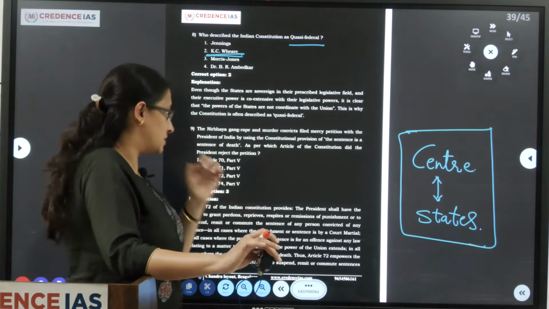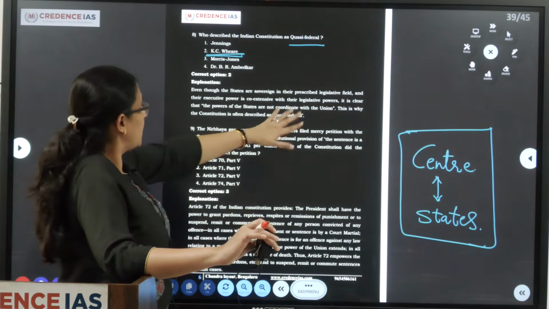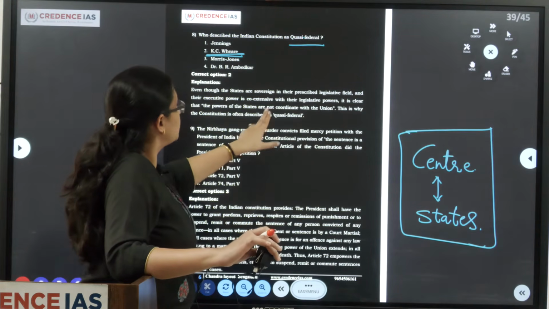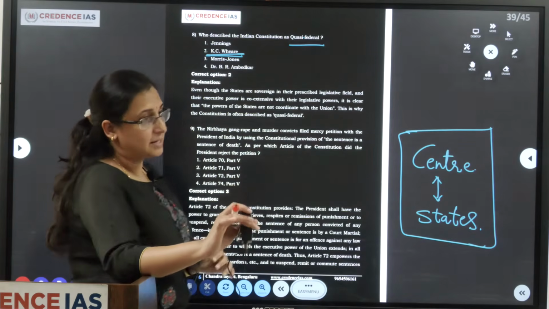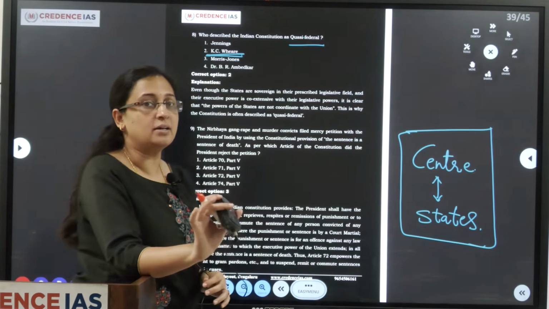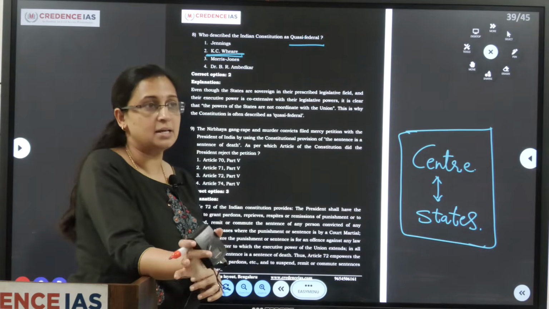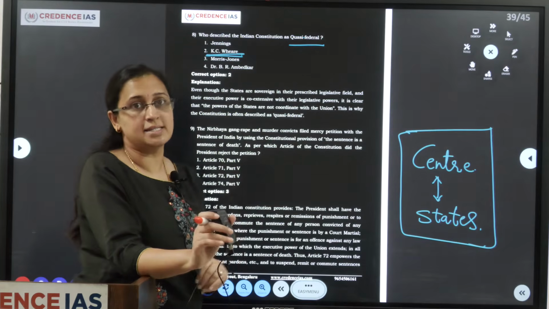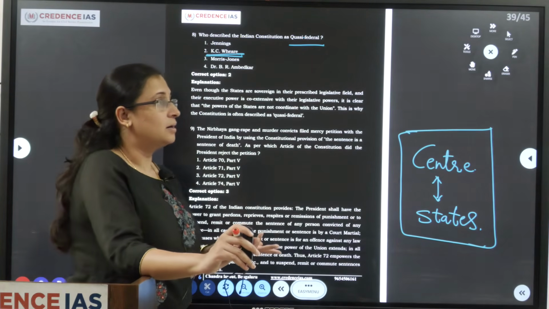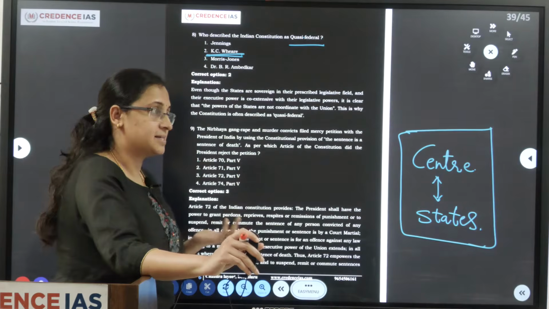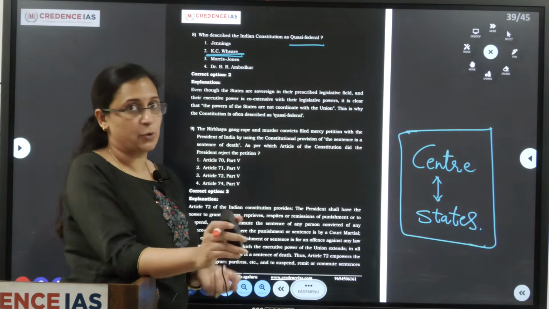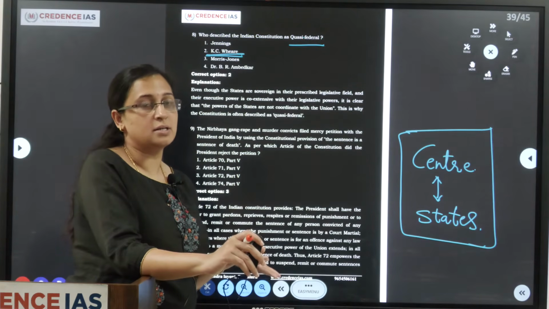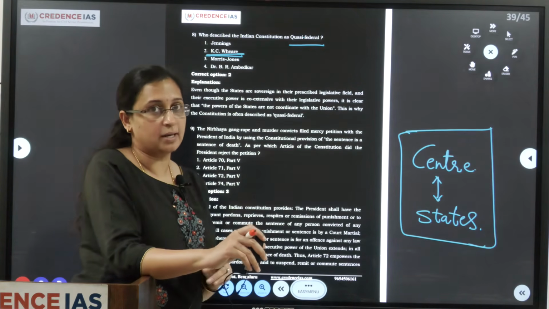Even though they have coextensive powers, the powers of the states are not coordinate with the union. The states are not as strong as the center, because in many cases, for example in emergency provisions or in making certain laws, only the parliament can make them and not the state legislature.